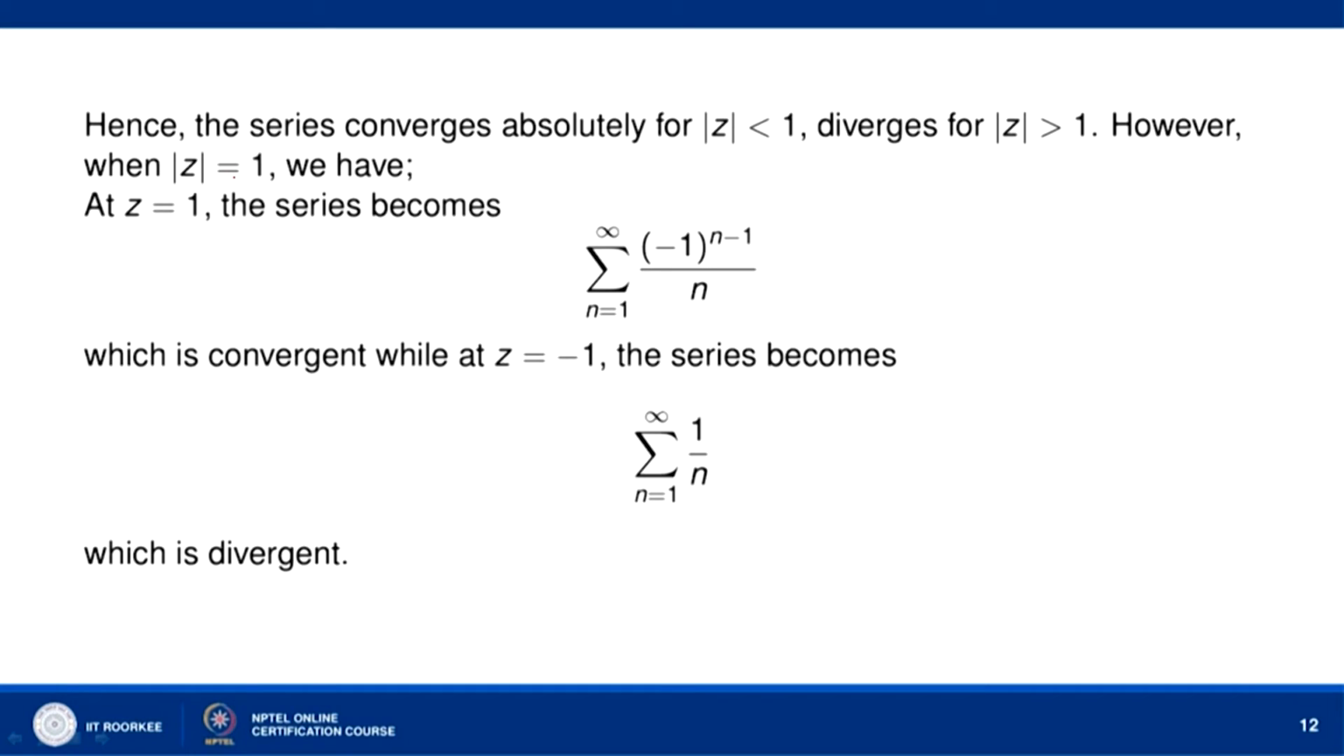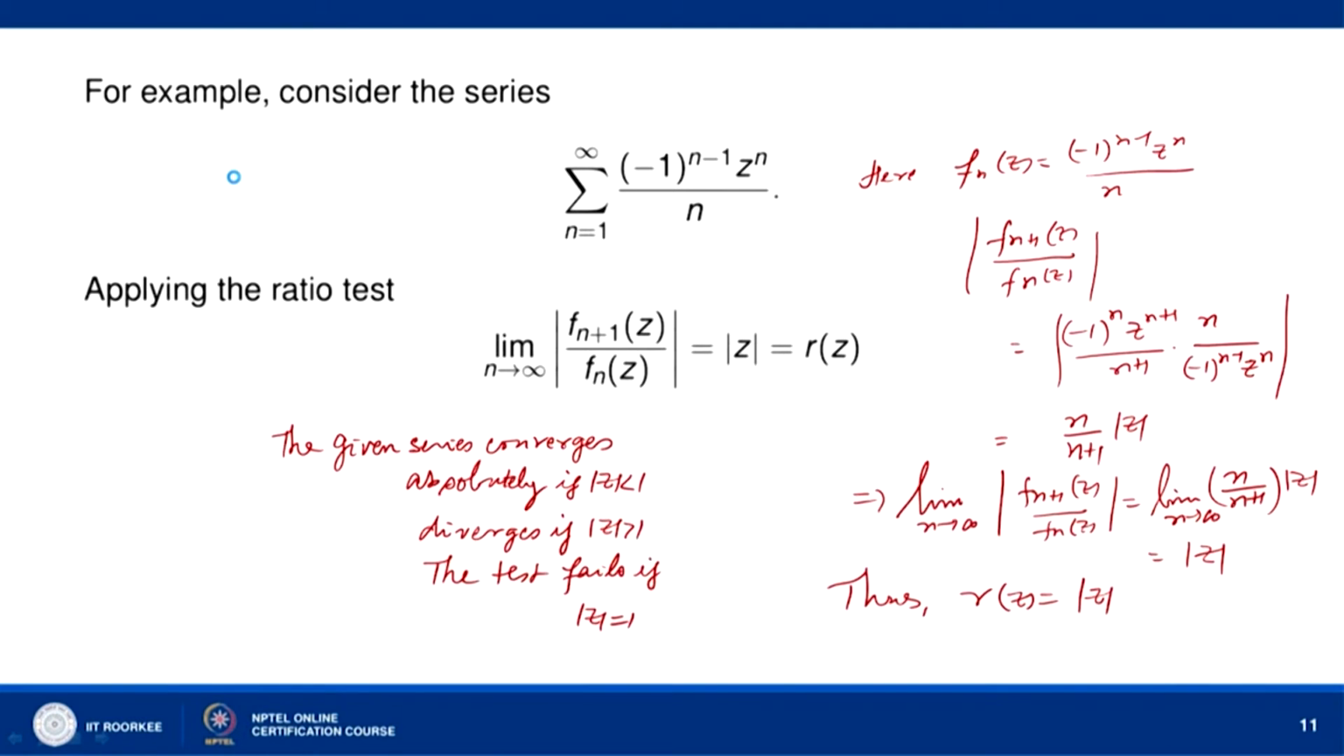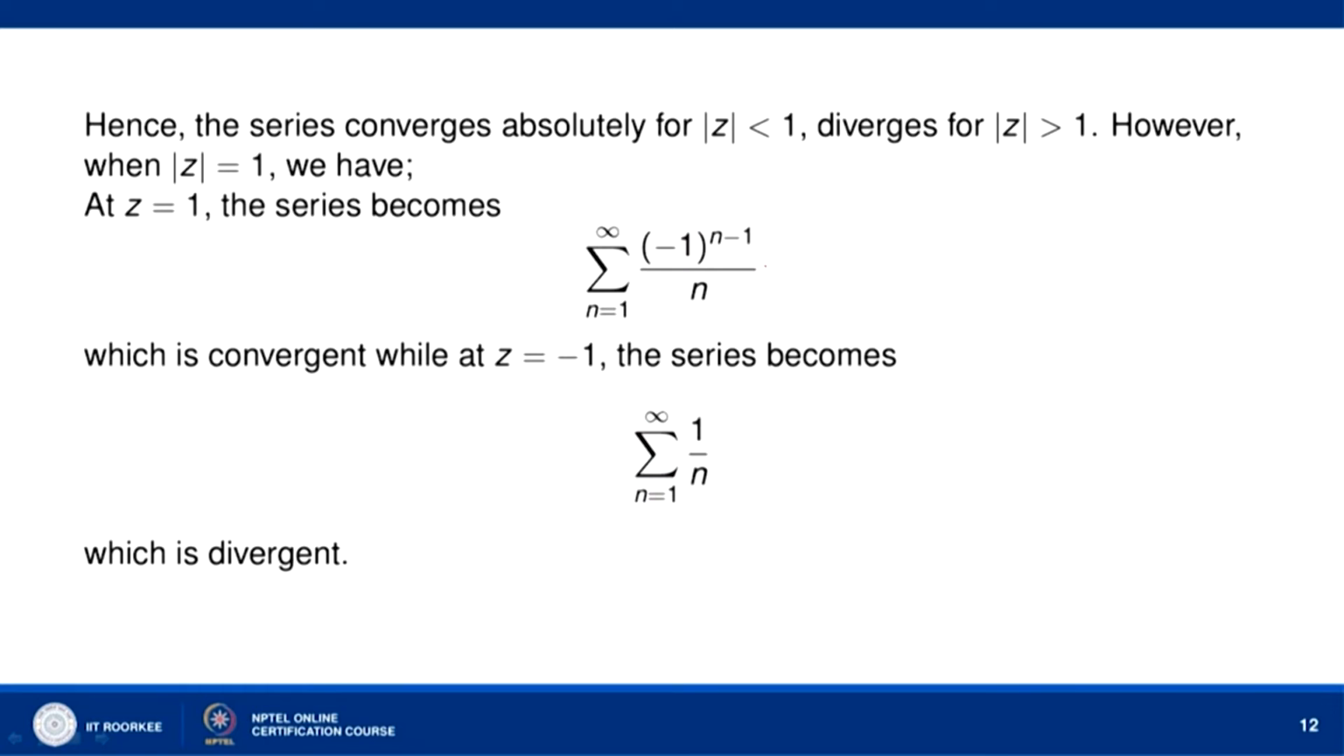However, when mod of z equal to 1, the test fails, and why it fails we can see at z equal to 1. Let us look at z equal to 1, what happens? At z equal to 1, the series becomes sigma n equal to 1 to infinity minus 1 to the power n minus 1 over n. You can see this is what we get at z equal to 1, and this series is 1 minus 1 over 2 plus 1 over 3 minus 1 over 4. So, that is a convergent series by Leibniz test.